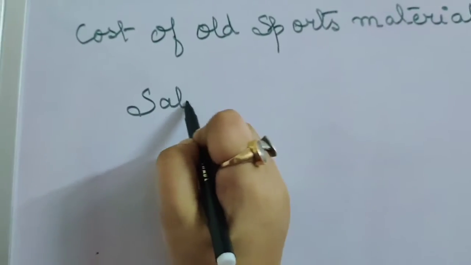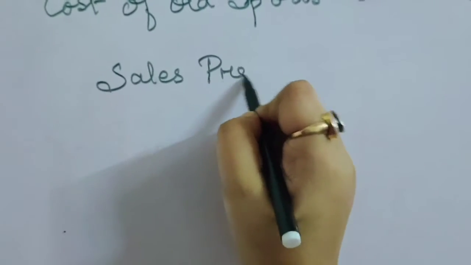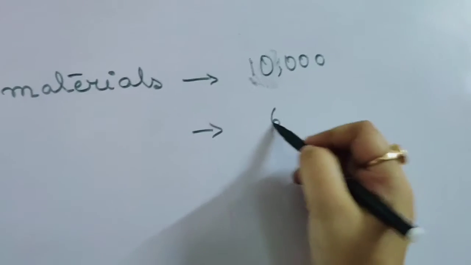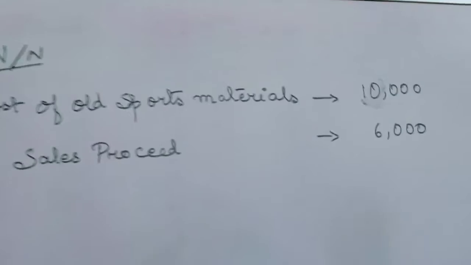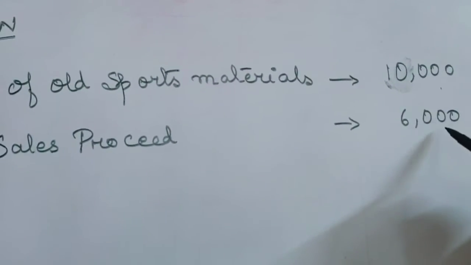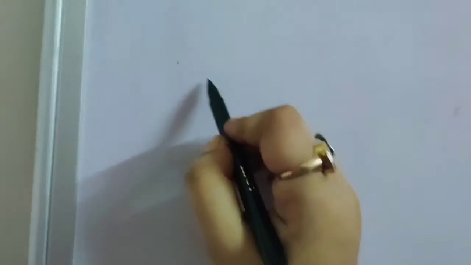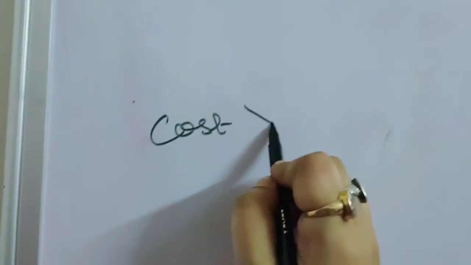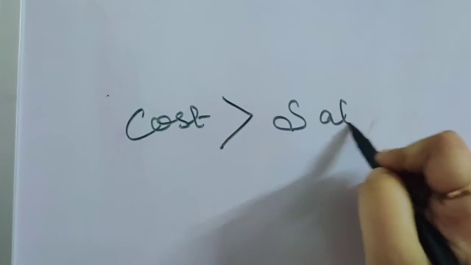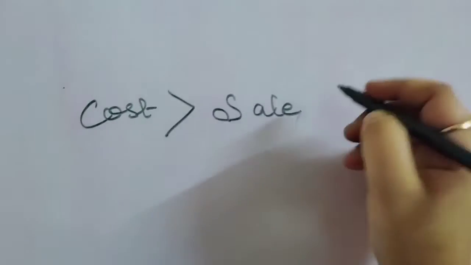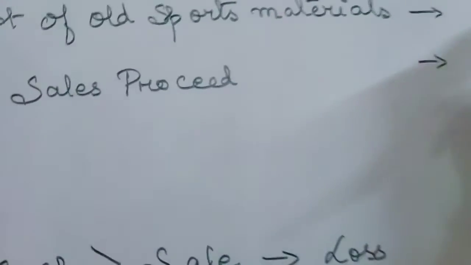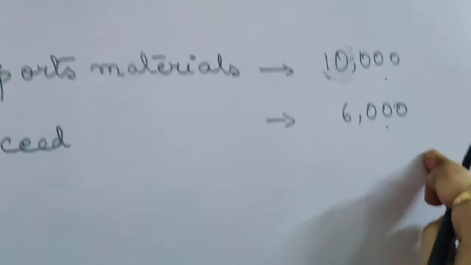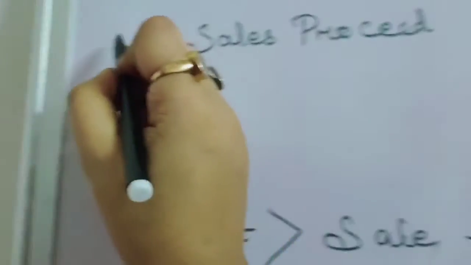So our sales proceeds are 6,000, meaning at 6,000 we have sold it, right? Now as you can see, our cost price is more than our selling price. Our cost is more than our selling price, then obviously there will be a loss, right? So the difference between the cost price and the selling price will be treated as loss on sale.